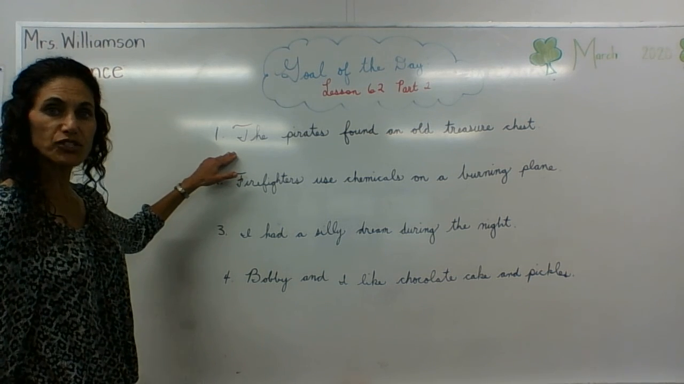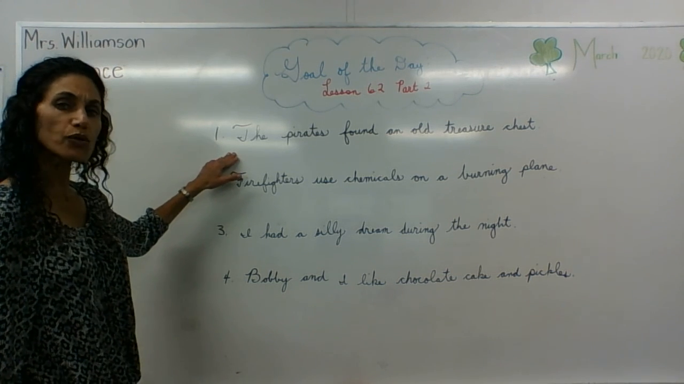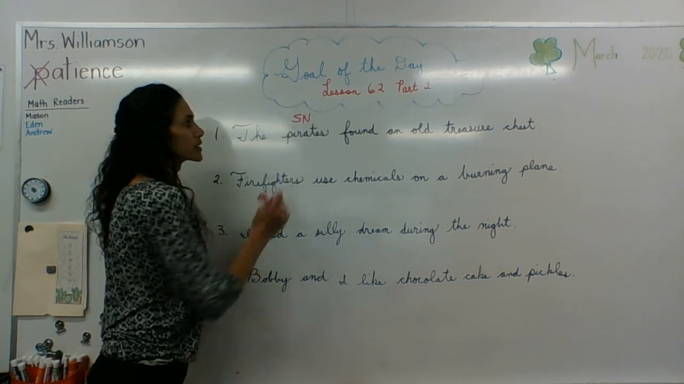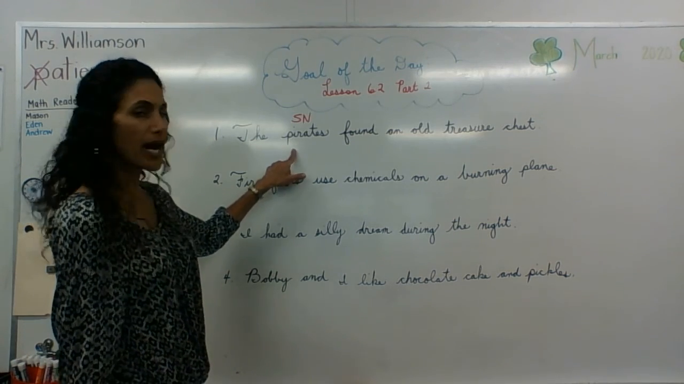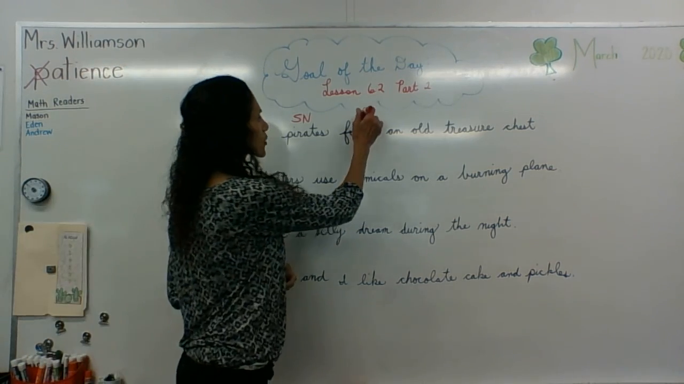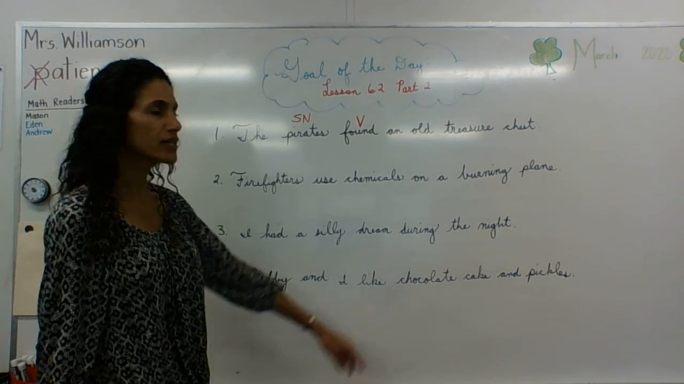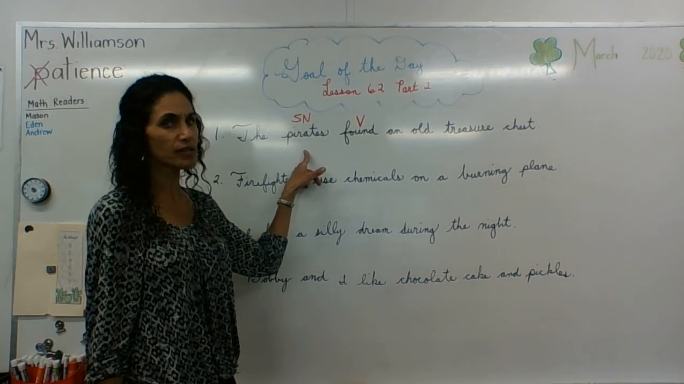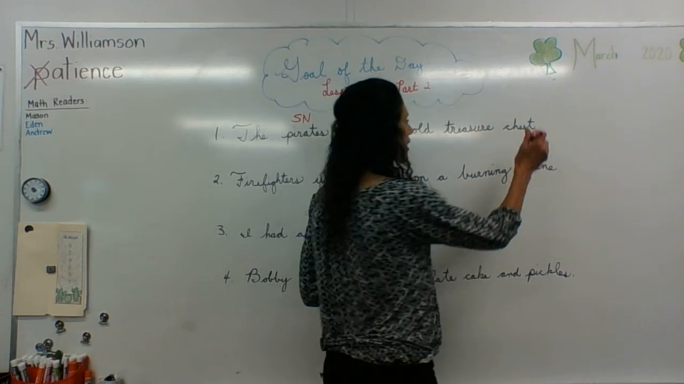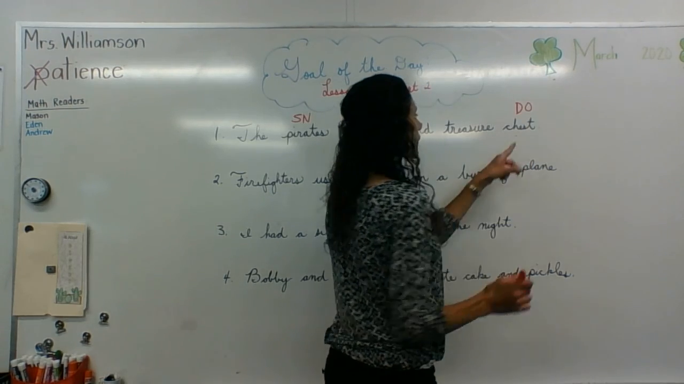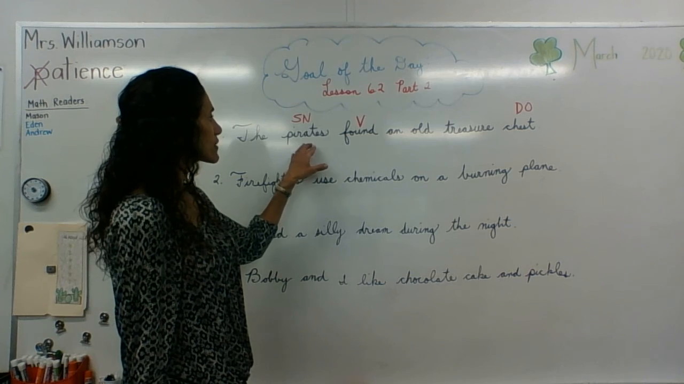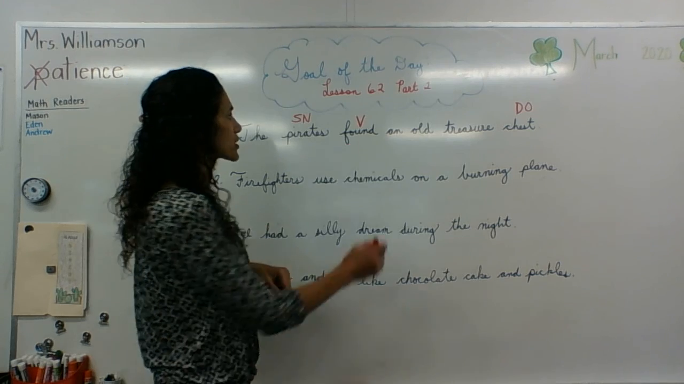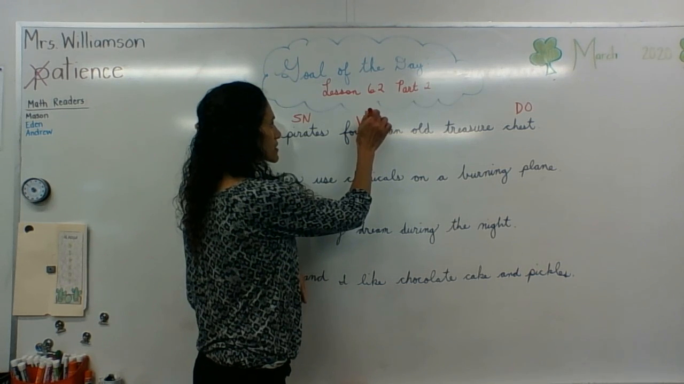The pirates found an old treasure chest. Who found a treasure chest? Pirates. Subject, noun. What is being said about pirates? Pirates found. Verb. Found what? Chest. Is chest the same thing as pirates? No. Direct object. Now we need to go back, remember, and verify that it isn't the same, which we already did that. So now we go to the verb and we change that to a verb transitive.